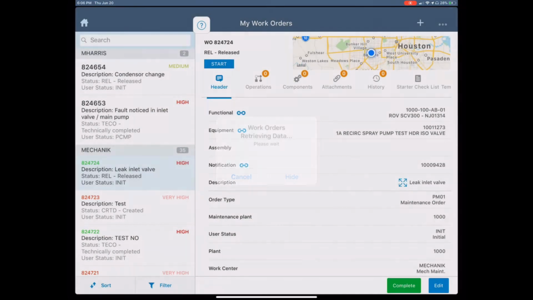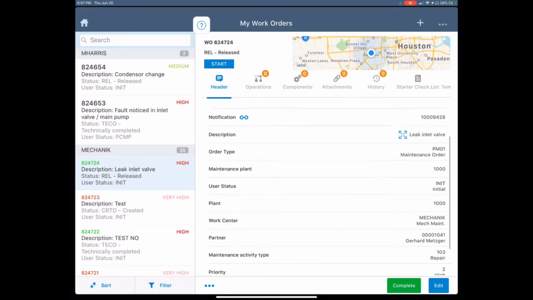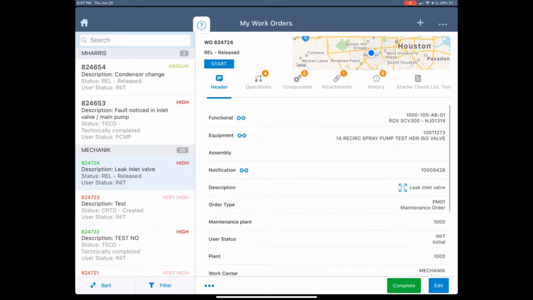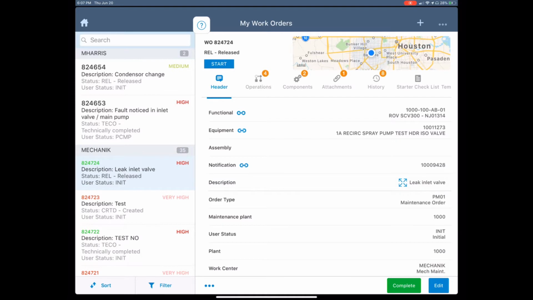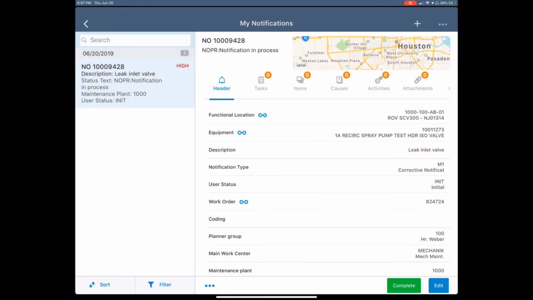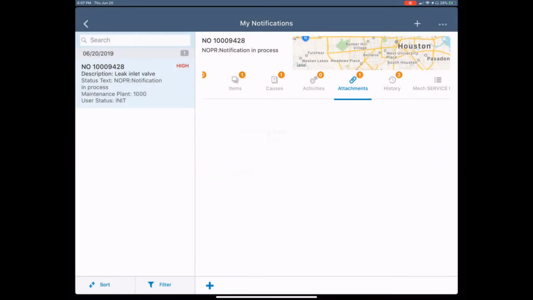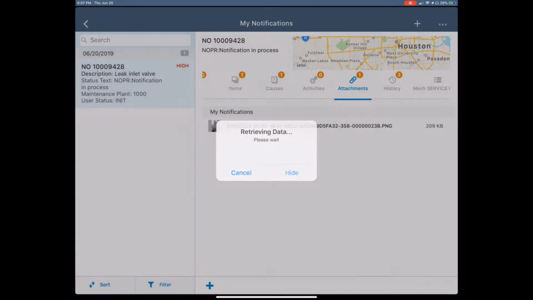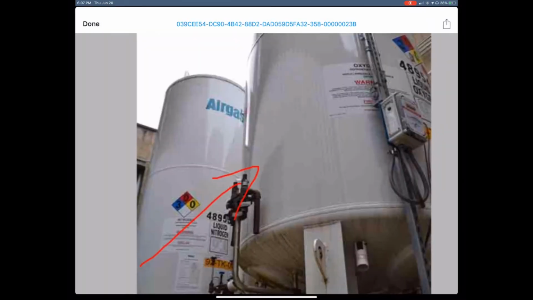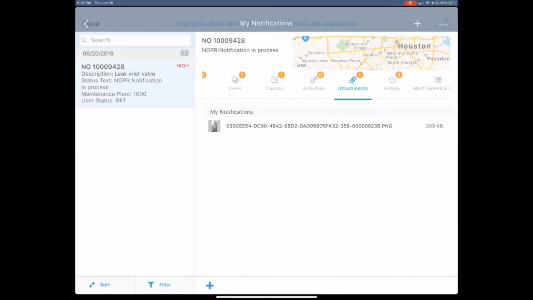So I'm going to select the specific work order here, in this case, which lists a leak of an inlet valve. So I can see all of the details on this work order. I also have access to the notification right on the work order. So I'm going to tap on the notification to view some of the information that was captured in this notification. Here it looks like there is an image that was taken of the equipment, so I have access to that through the notification.